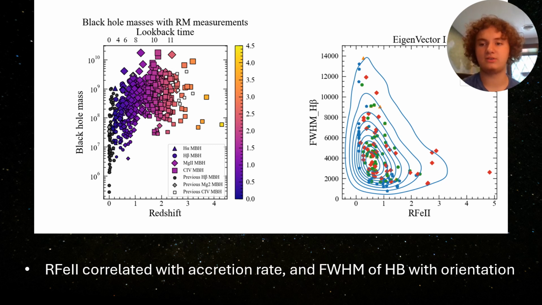And some of you might notice that there are no points for carbon-4. This is because objects for which iron 2 and H-beta measurements were absent were filtered out. The carbon-4 line is in the ultraviolet range, but we're doing observations in infrared and visible light. To detect carbon-4, the spectrum has to be heavily redshifted, but this causes the iron 2 and H-beta lines to be out of range. There are potentially objects with lower redshifts which are also active in carbon-4, but to detect these we'll need to utilize a telescope operating in the ultraviolet range, such as the Hubble Space Telescope.